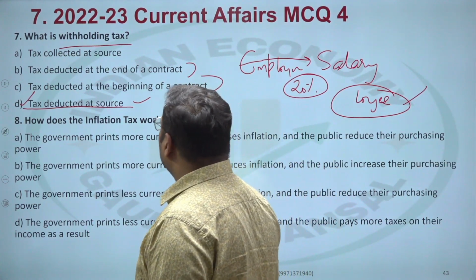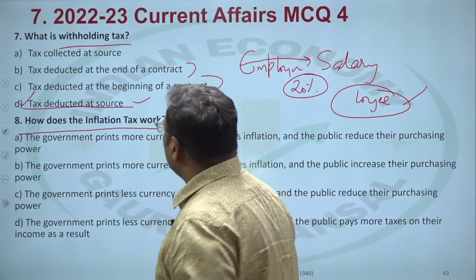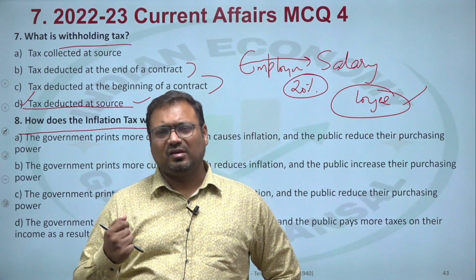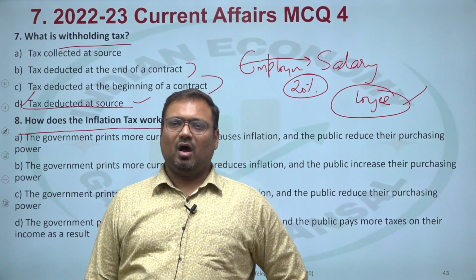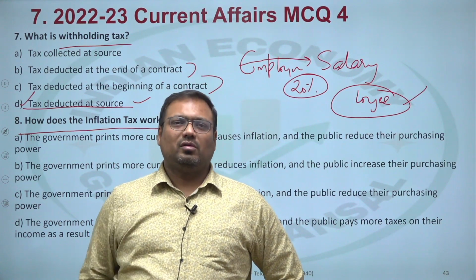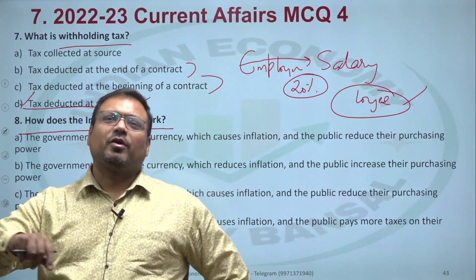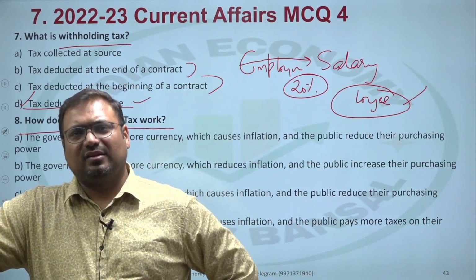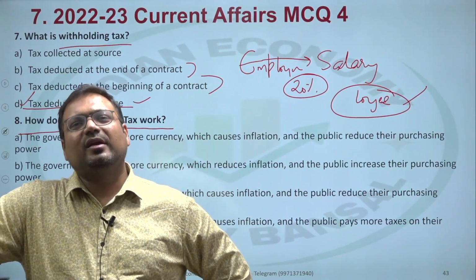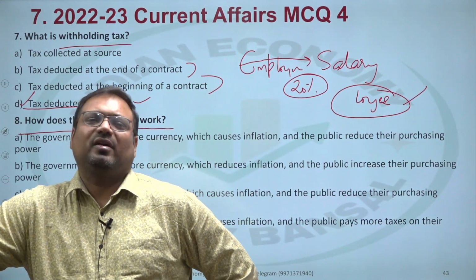Last question for this session: how does the inflation tax work? Inflation tax is not an actual tax. Inflation tax is a notional concept, meaning an assumed tax. Now, a government has a burden to get a lot of money for expenditure. There are various sources to get money. One way, it can ask the central bank to print money. The central bank can print money and give it to the government. The public will not react to it because it will not directly affect the public immediately.